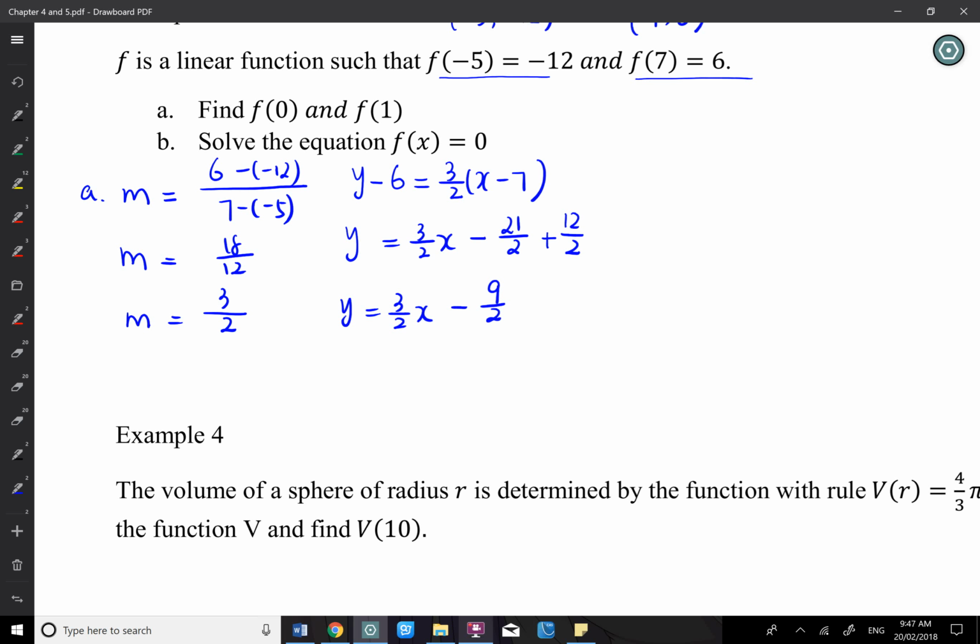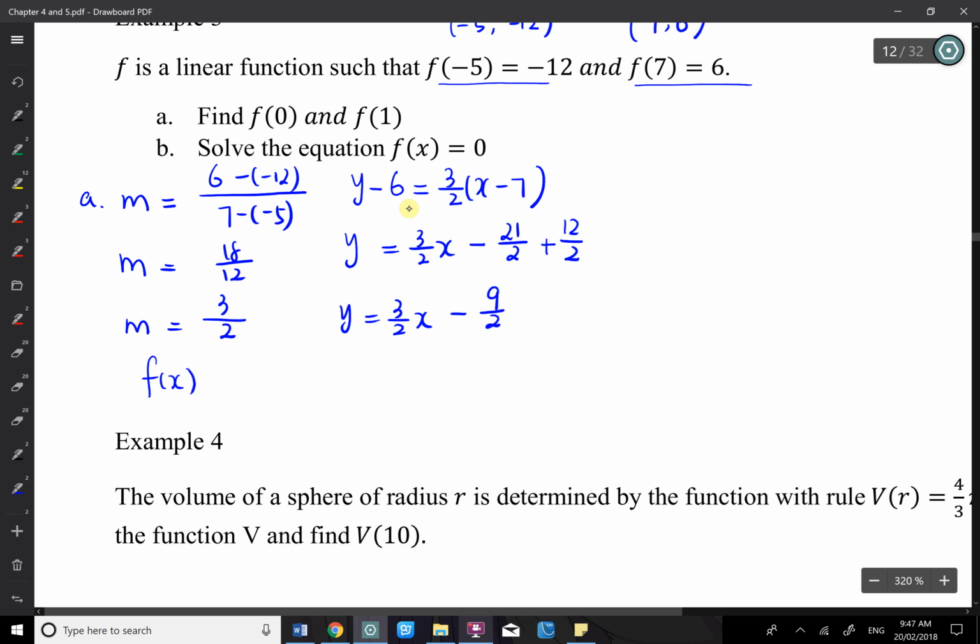So this is the linear equation now. I prefer to write that in function notation. That's my working.